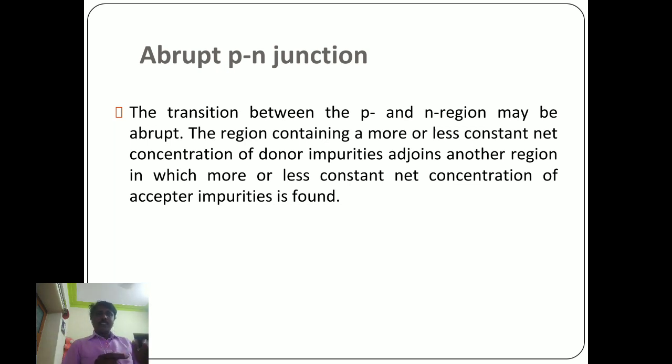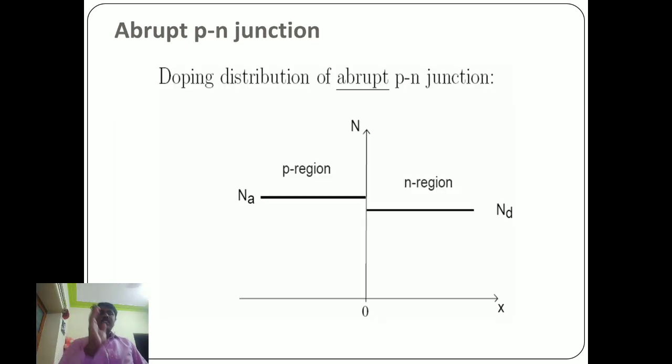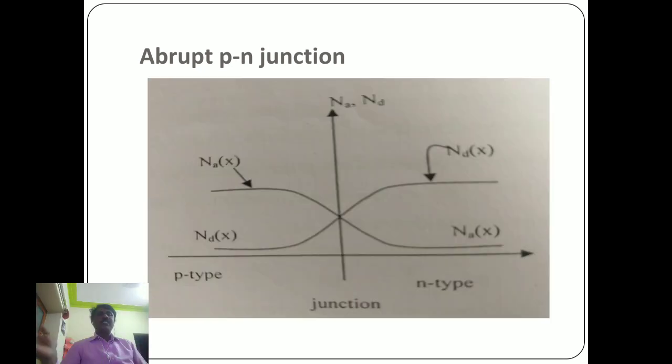On the other hand, the junction may be graded. In a graded junction, Nd, the number of donor atoms, and Na, the number of acceptor atoms, are functions of distance along the normal to the junction. Nd gradually decreases from a large value and Na gradually increases from a small value. As the junction is approached from the n side, the two quantities become equal. Nd exceeds Na on the n side of the junction, as shown in the figure.